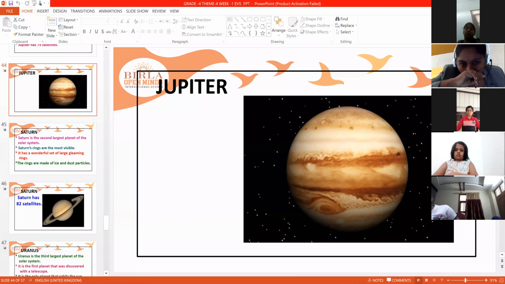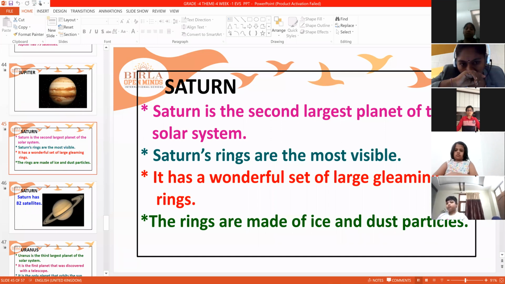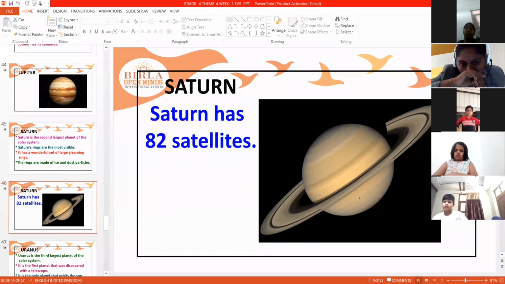Next, Saturn. Saturn is the second largest planet of the solar system. Saturn's rings are the most visible. It has a wonderful set of large gleaming rings. The rings are made of ice and dust particles. Saturn has 82 satellites. So Saturn is a beautiful planet because rings are present.